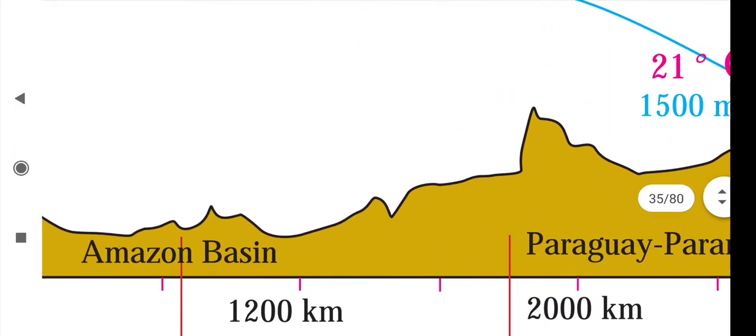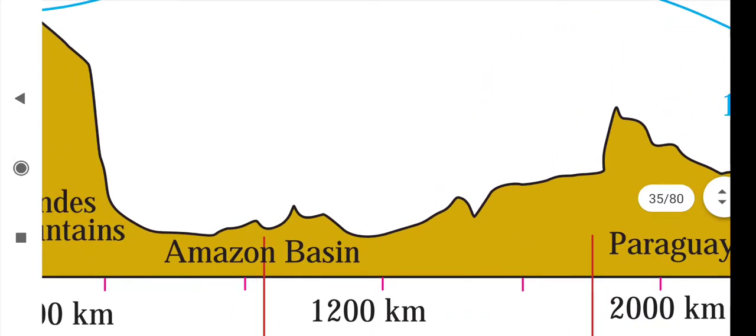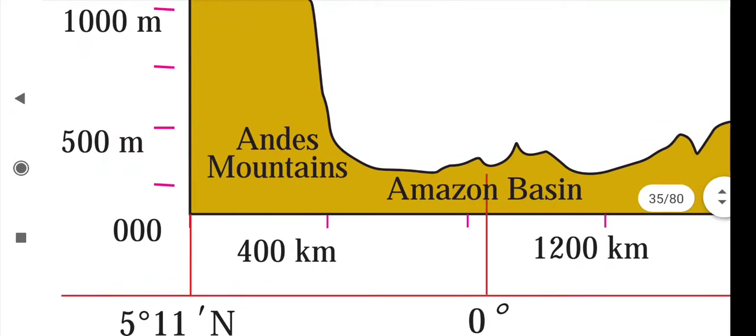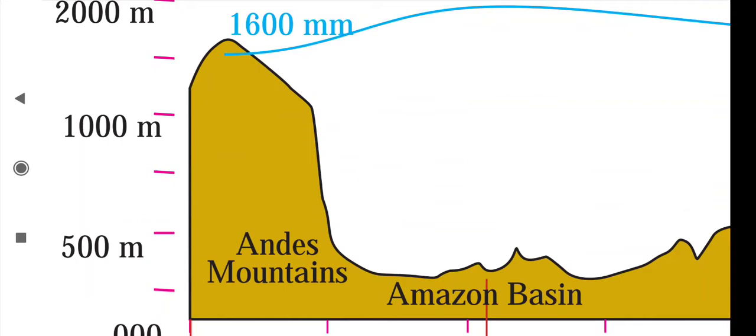Further again, we will see the Amazon basin. Here also the altitude is very low, but in the Andes mountain the altitude has increased, roughly 1000 to 1500, and 600 millimeters. So the height is given, and here the rainfall is also more because of the Andes mountain, same like the Great Escarpment, the same here, the Andes mountain.